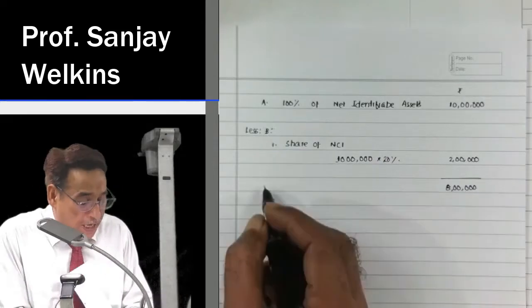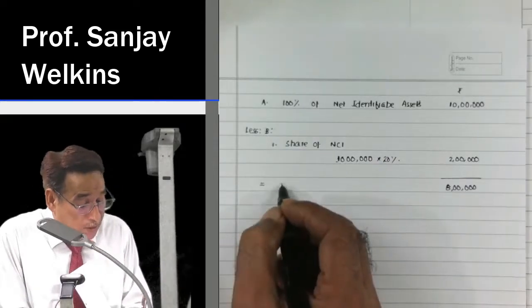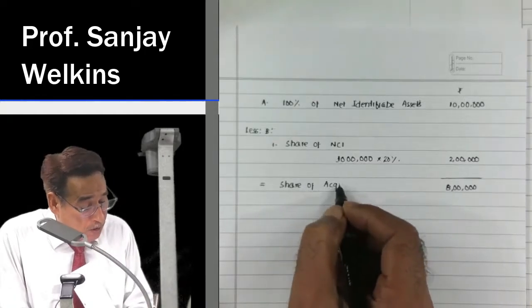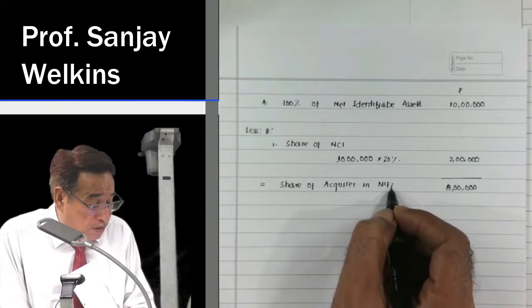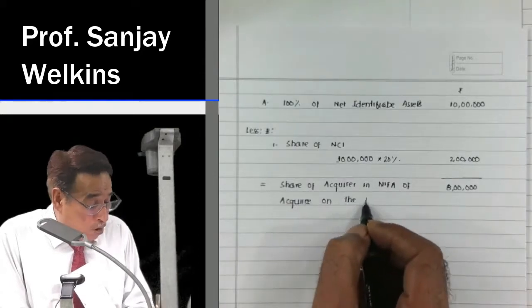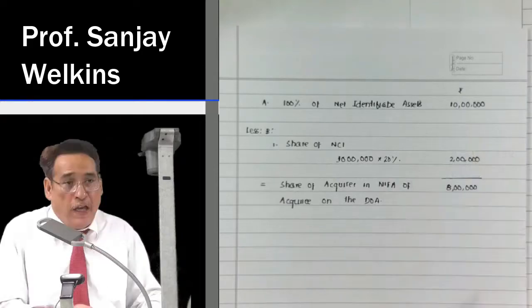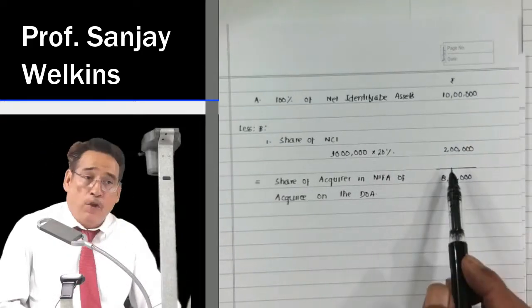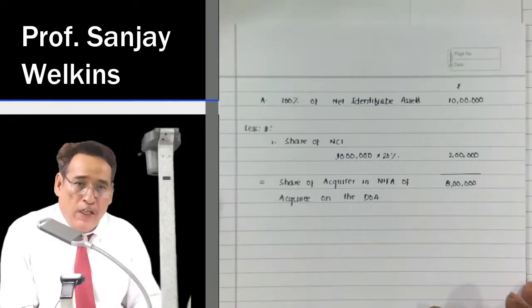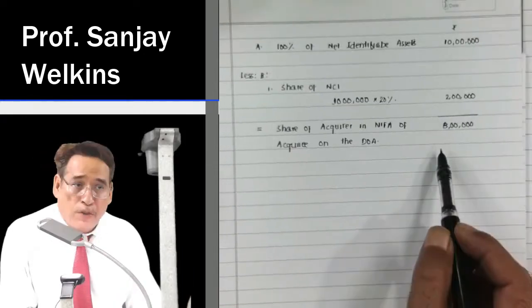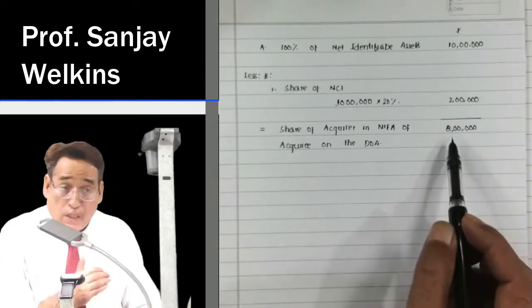just for the sake of writing, I'm writing, this balance is known as share of acquirer in net assets, net identifiable assets of the acquiree on the date of acquisition, on the date of control or date of acquisition. So on the date of acquisition, your acquired company was having assets worth rupees 10 lakh. Out of that, 2 lakh belongs to other shareholders known as non-controlling shareholders, and 8 lakh now belongs to you. Is it clear to you or not? 8 lakhs belongs to you.